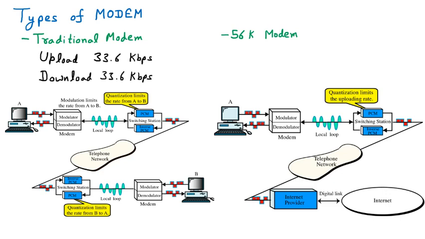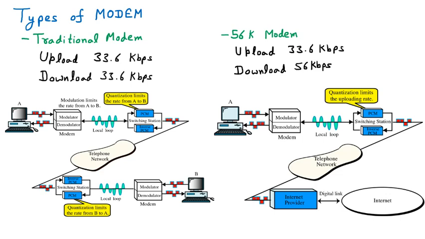So if I say the upload speed of this modem, that will remain same, and that is the 33.6 kbps. And if I talk about the download speed, so download speed will be increased, and that download speed is 56 kbps. So that means on the download side the speed is increased. But how is this possible?